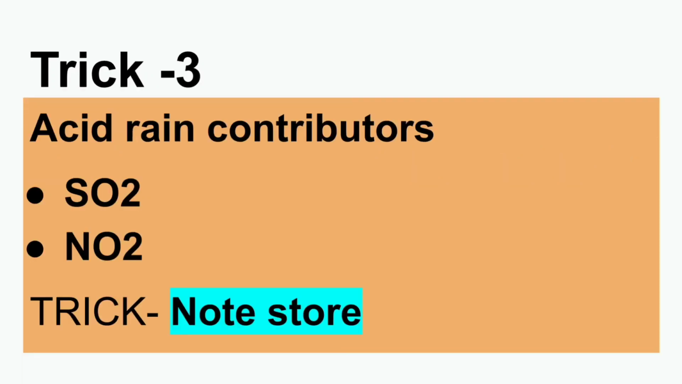Moving on to trick number 3, which is the acid rain contributors. The acid rain contributors are SO2 and NO2. So the trick is note store. Note for NO2, because you may have a confusion whether it is NO, nitric oxide, or NO2. So you should remember as note, NO2. Note store. In SO2, remember that it is SO2. Note store. N for NO2, S for SO2.